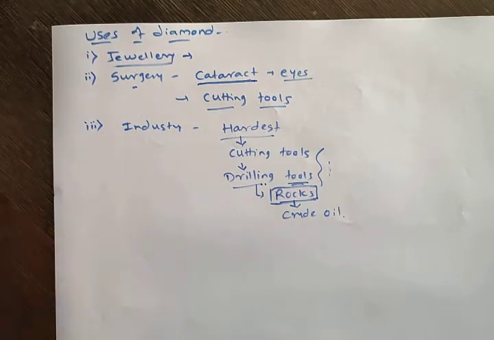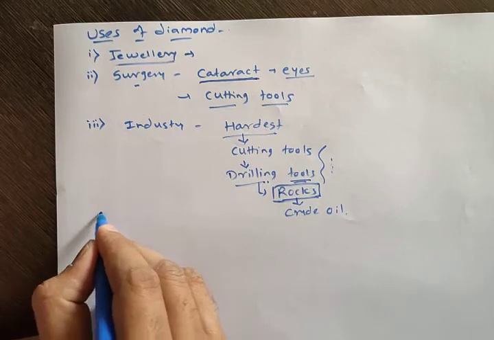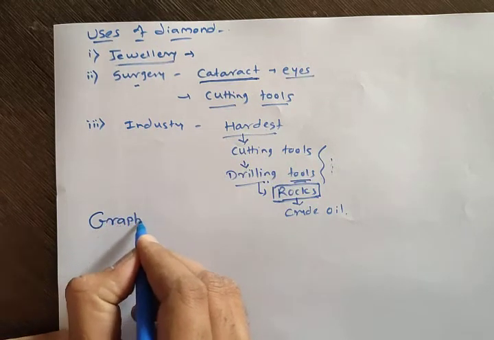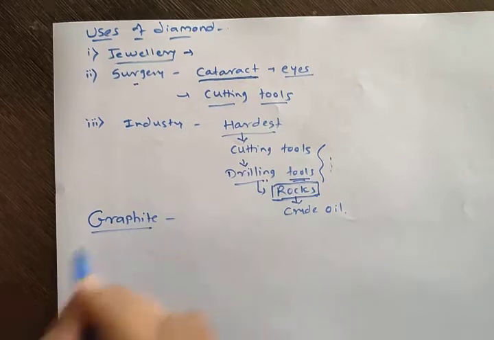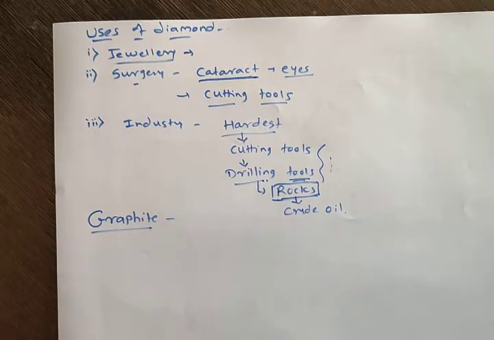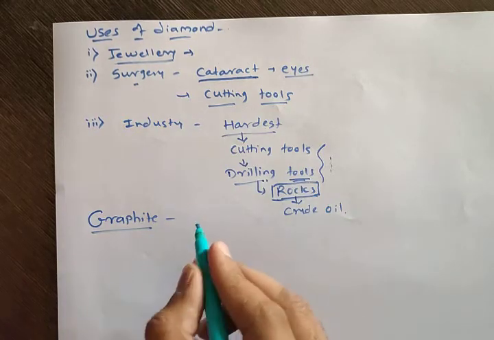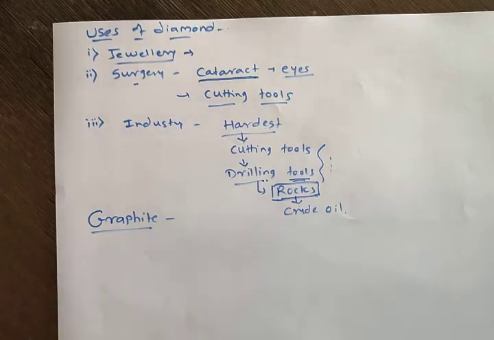The next form of carbon that we have to discuss, the second allotrope of carbon, is graphite. As I told, this graphite is a very important allotrope of carbon. Where have you seen this graphite? The lead of the pencil. The pencil which you use for writing and drawing, the lead of that pencil is made from this graphite. Okay, so all of you have seen this graphite and used it.